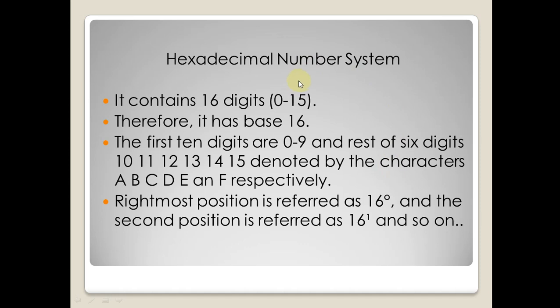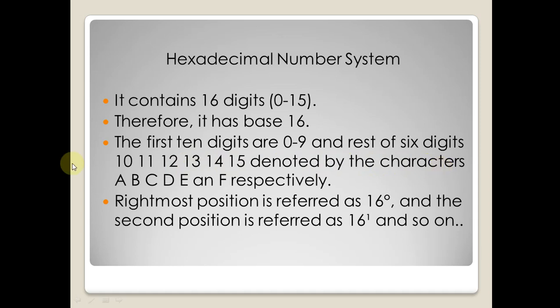Next is the hexadecimal number system. What is the hexadecimal number system? It contains 16 digits. In hexadecimal we have 16 digits. What are the digits? 0 to 15. Okay, but 0 to 15 हम 15 तक लिखते नहीं हैं, बस हमें बोला गया 0 to 15 तक नंबर लेते हैं. Therefore it has a base of 16. The first 10 digits are the same, 0 to 9. हम 0 से लेके 9 तक सेम ऐसे ही लिखते हैं, but the rest of the 6 digits, 10, 11, 12, 13, 14, 15, are denoted by characters.